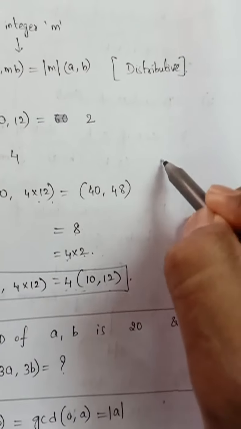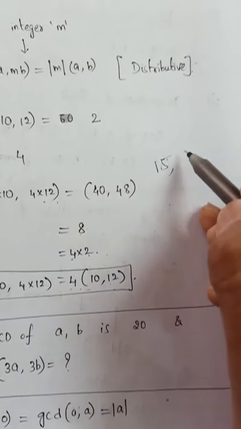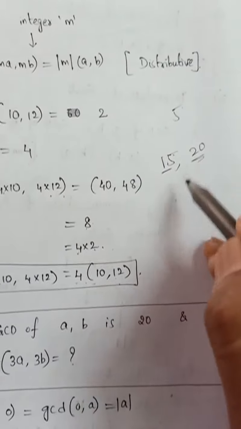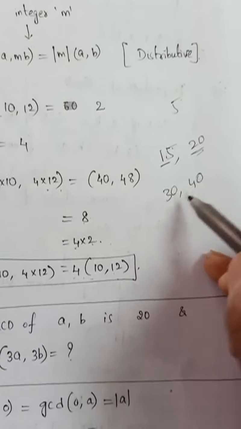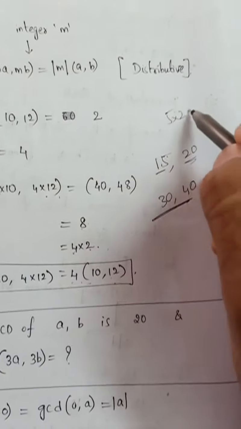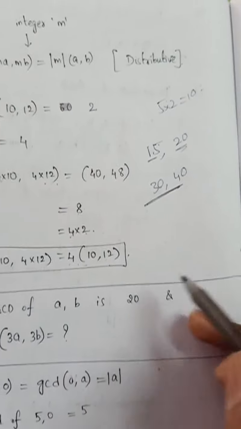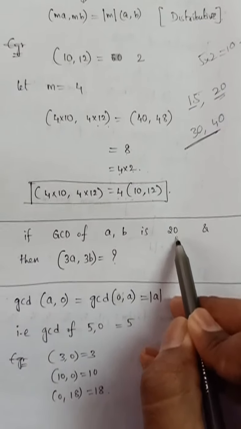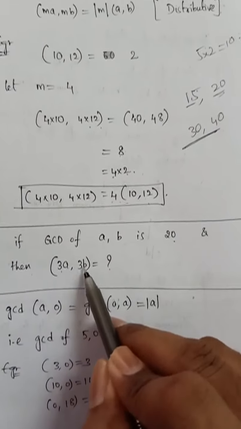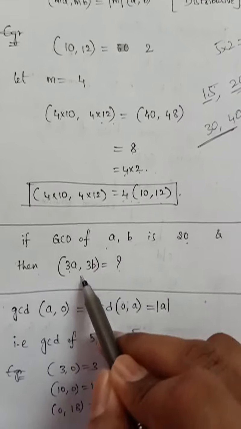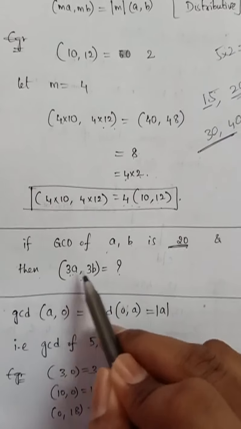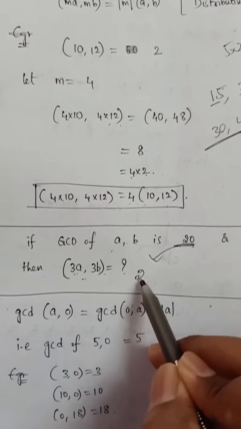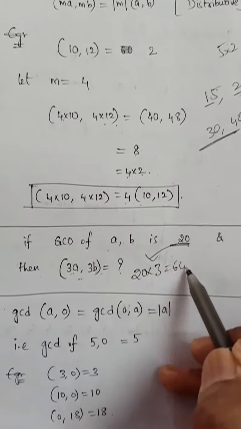Suppose I take 15 and 20, what is the GCD? 5. If I multiply these two numbers by 2, so 30 and 40, what will be the GCD? It will also be multiplied by 2, so that is 10. Did you understand? Now if GCD of a comma b is 20, then GCD of 3a comma 3b is, with each number multiplied by 3, the GCD also multiplied by 3, so that is equal to 60.